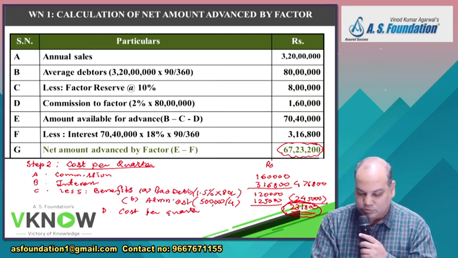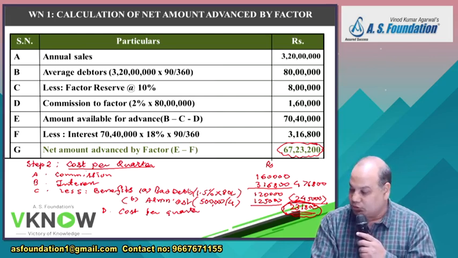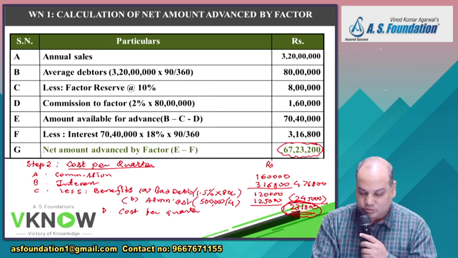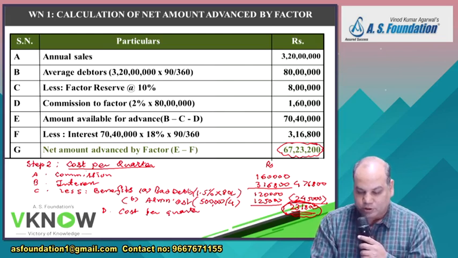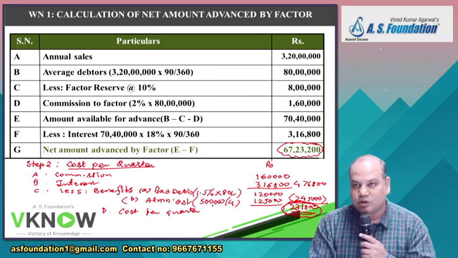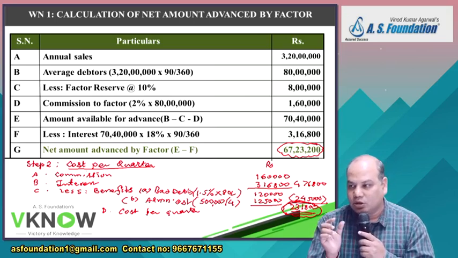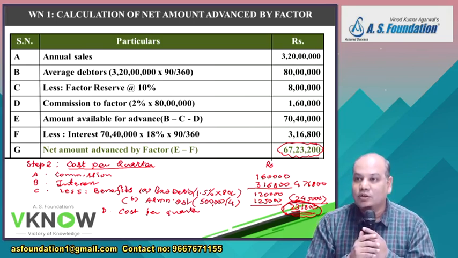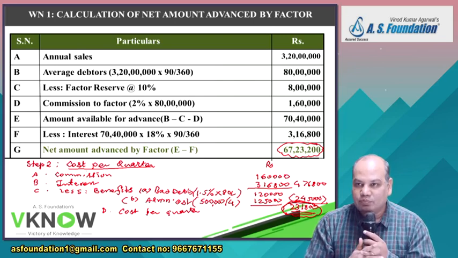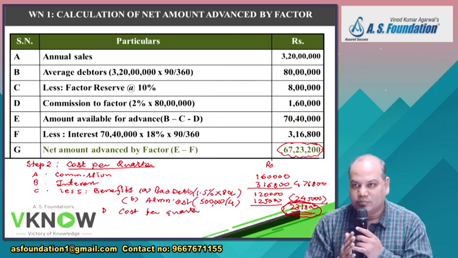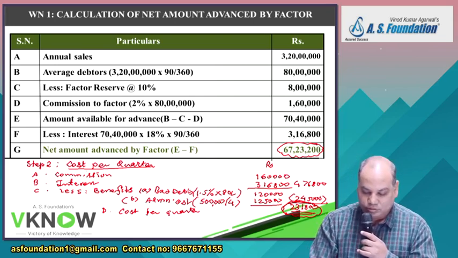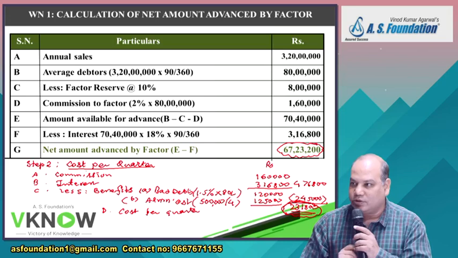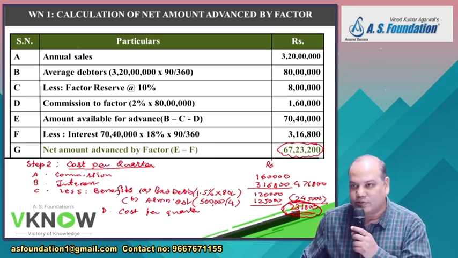So I will do it myself. 2,31,800 divided by 67,23,200 into 100. 3.447%. So you are incurring a cost of 3.447% for a quarter. Multiply by 4 will give you per annum 13.79%. Is it right? So my answer is 13.79%.